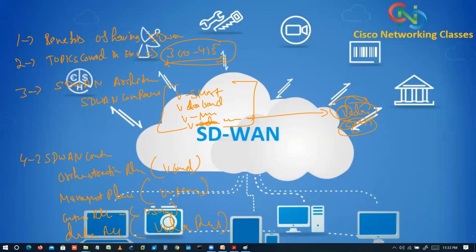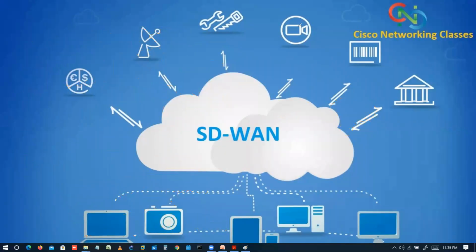Now, let me start with the benefits of having SD-WAN. Okay, so it increases the bandwidth through the activation of idle backup link and dynamic load balancing.